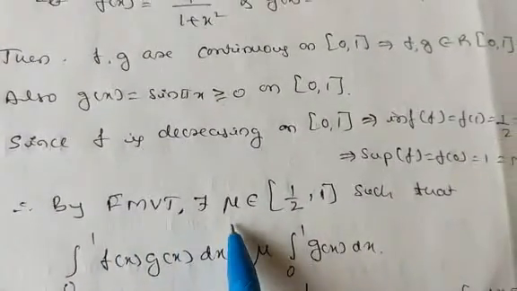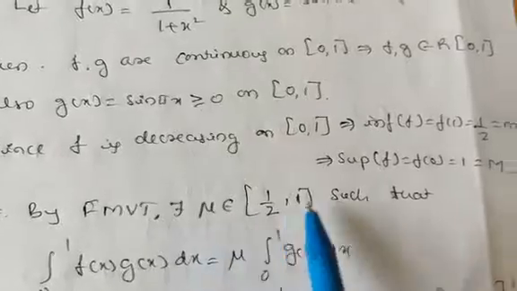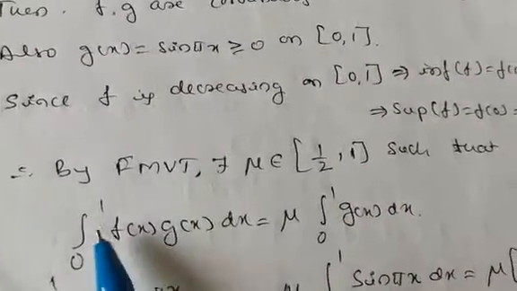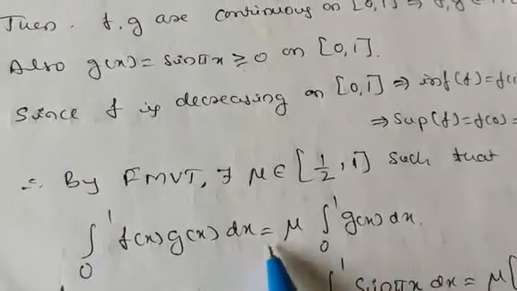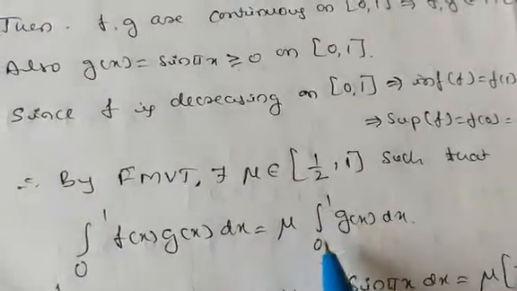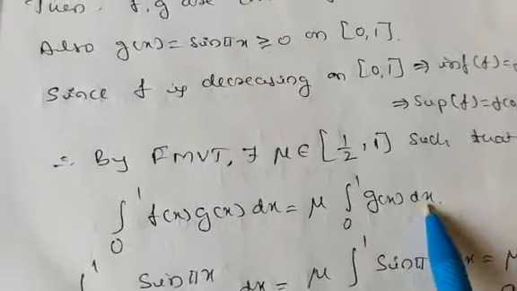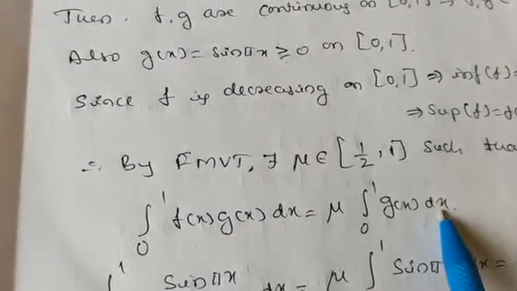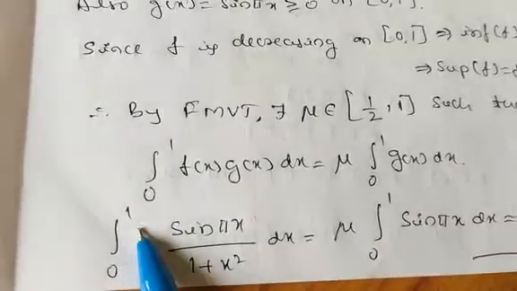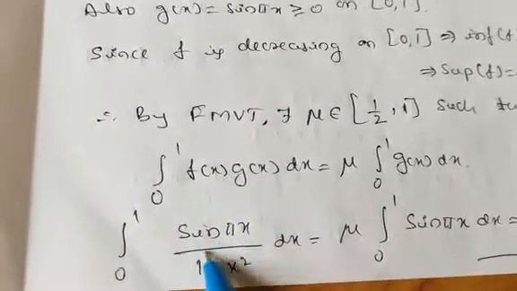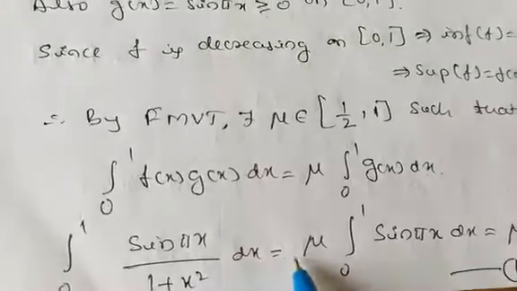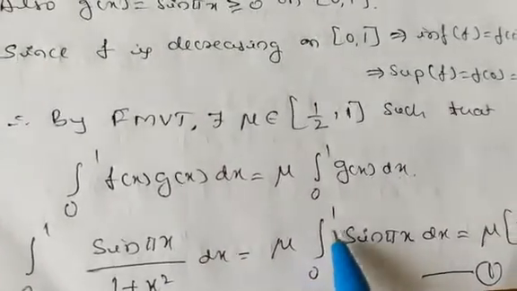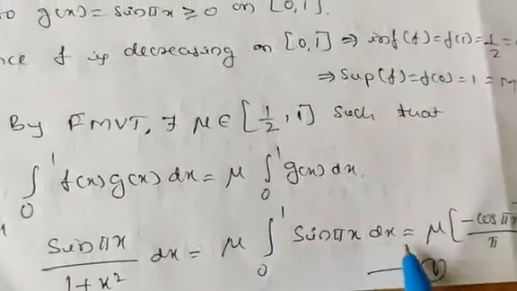Therefore, by the first mean value theorem, there exists mu which belongs to the interval 1 by 2 comma 1, such that the integration from 0 to 1 of f of x into g of x dx is equal to mu into the integration from 0 to 1 of g of x dx. This is the statement of the first mean value theorem. We can take mu instead of f of c. So the integral from 0 to 1 of sin pi x divided by 1 plus x square dx equals mu into the integral from 0 to 1 of sin pi x dx.